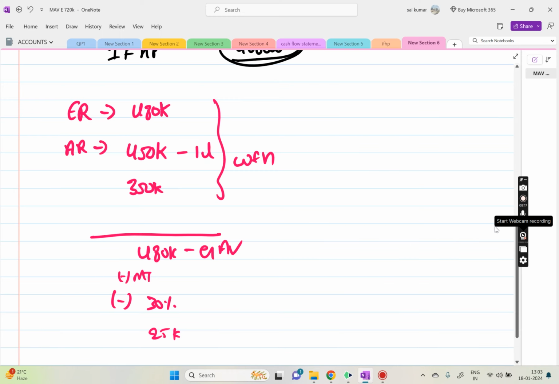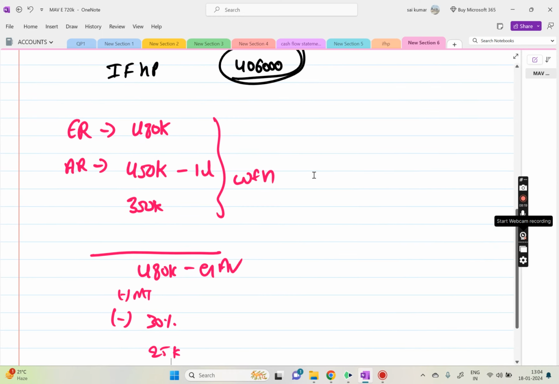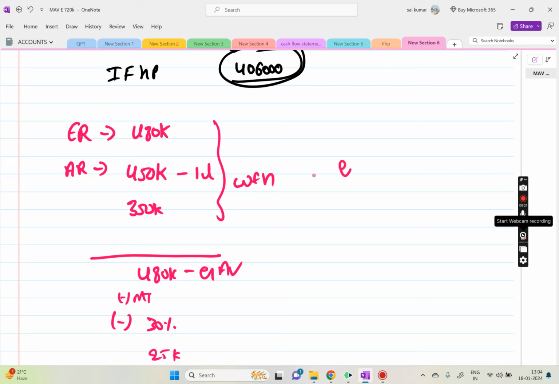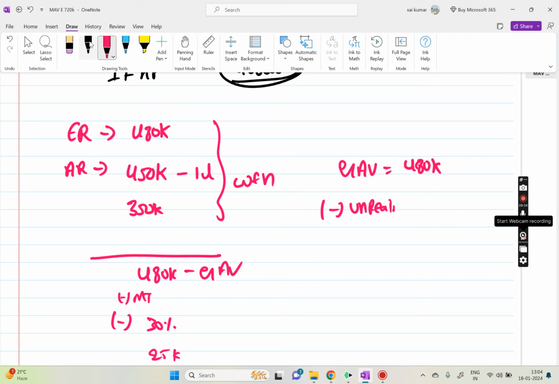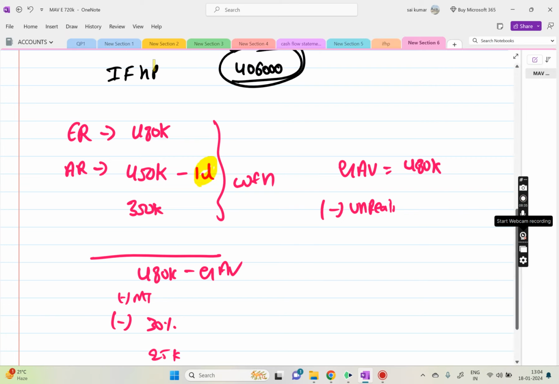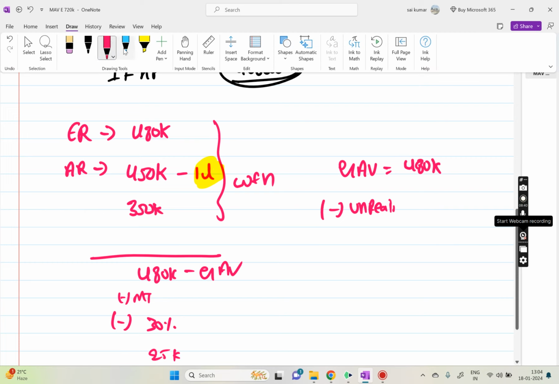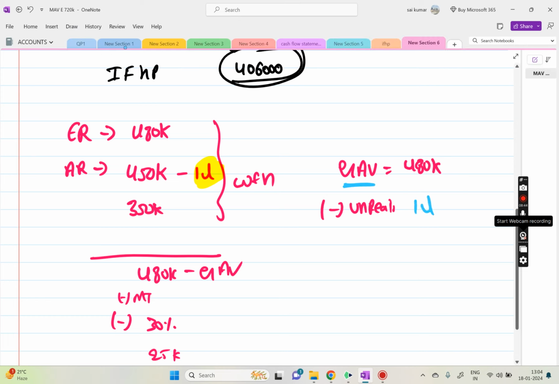If you do that, the answer will change. Let's say after finding out the GAV, which is 4,80,000, we deduct the unrealized rent. Here in this method, I am deducting from the GAV the unrealized rent, which is 1 lakh.